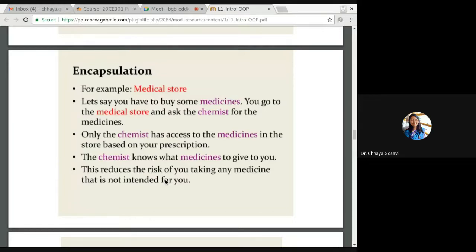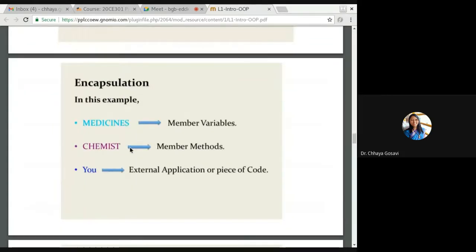And you are an outsider, you are not allowed to enter it. That is the encapsulation. Medical store is encapsulation, it is like a class. Chemist is a function and medicine is your data. Medicine is a member variable, chemist is a member method, and you are an external application or piece of code.